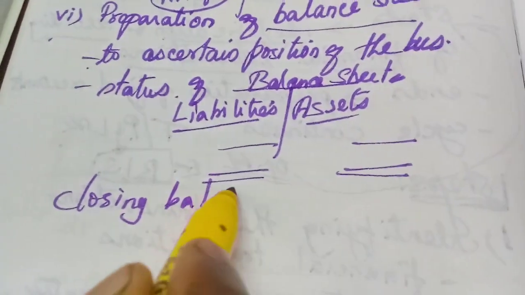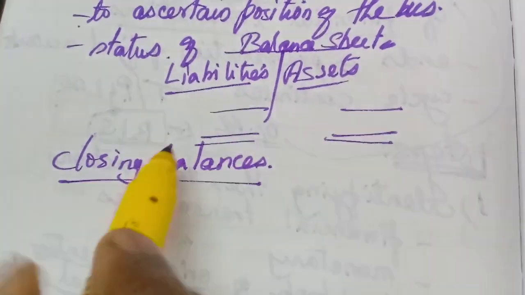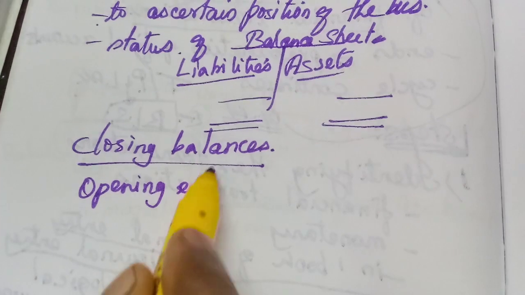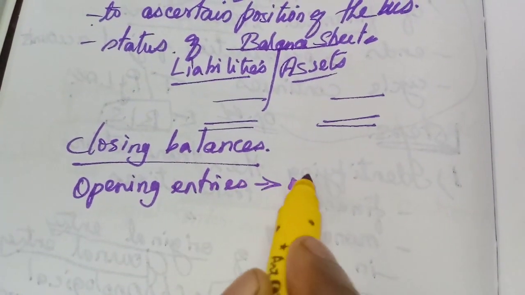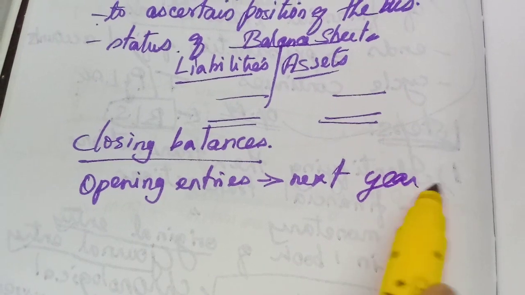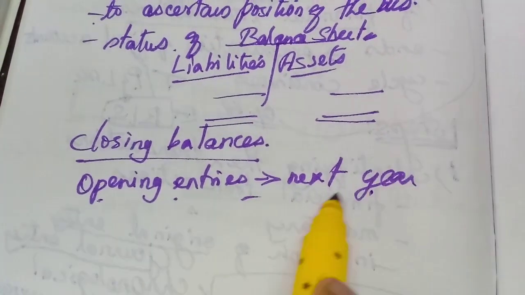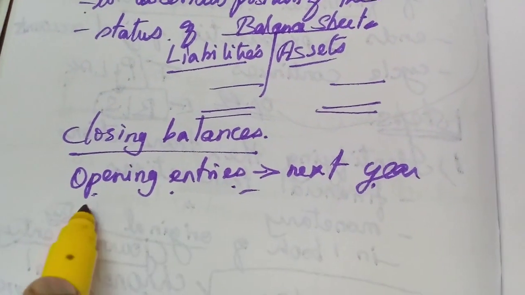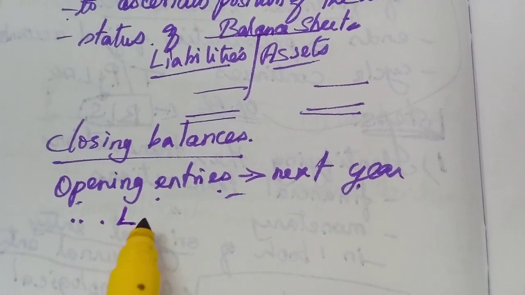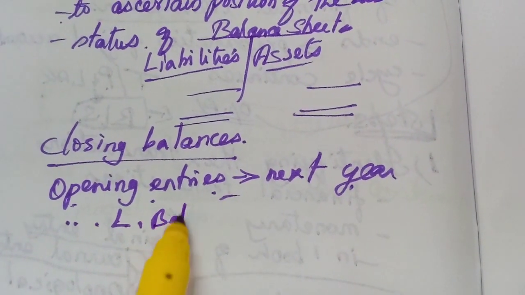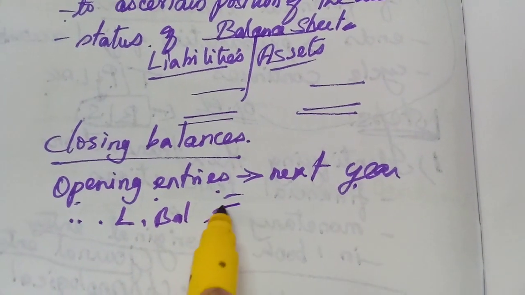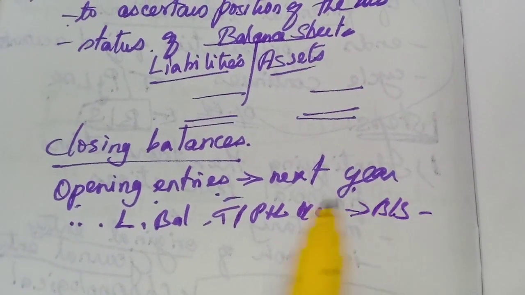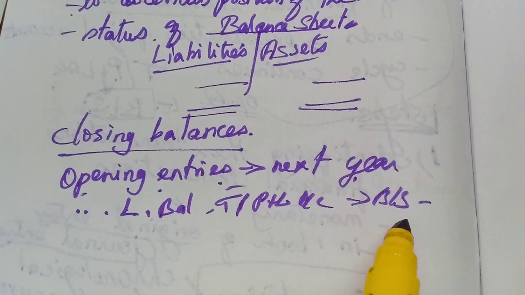Closing balances. These closing balances again we will pass as opening entries. With the help of opening entries, it will go to the next year as the opening entries in the next year. Again next year we will enter all the journal entries, then ledger, then we will balance them, balancing or trial balance, then again trading and profit and loss account, then balance sheet. So every year we need to prepare all these accounts.